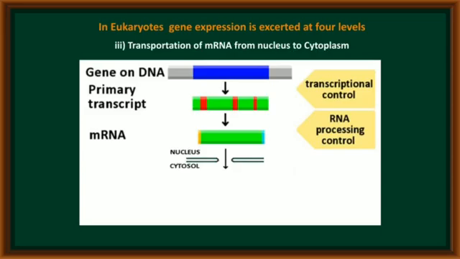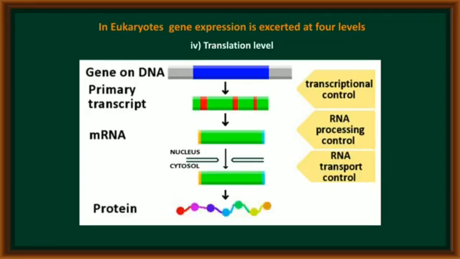At the third level, after completion of splicing, the mRNA molecule comes outside of the nucleus through minute pores present in the nuclear membrane. At this level also, the process is controlled. It is called RNA transport control. Finally, the mRNA molecule present in the cytoplasm of the cell now undergoes translation for the synthesis of proteins. At this level also, the process is controlled. It is called translation control.